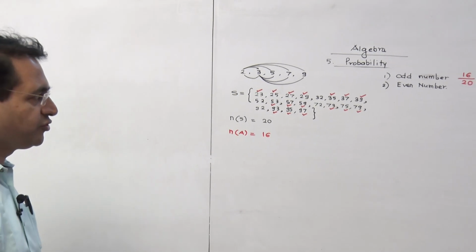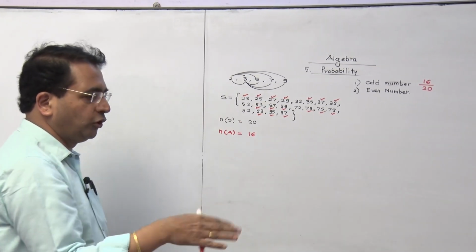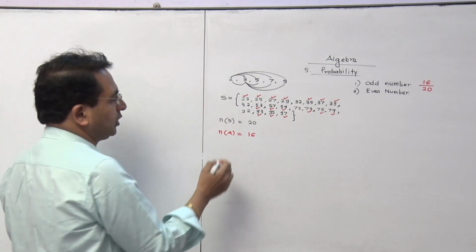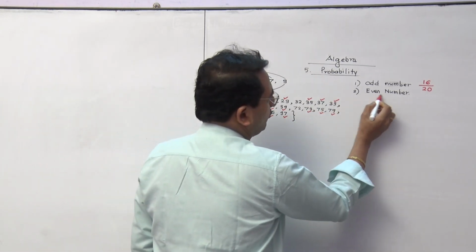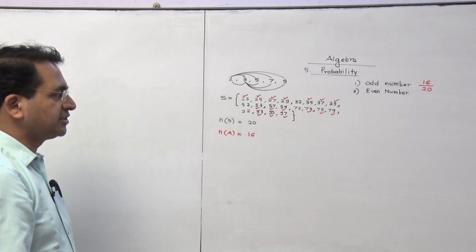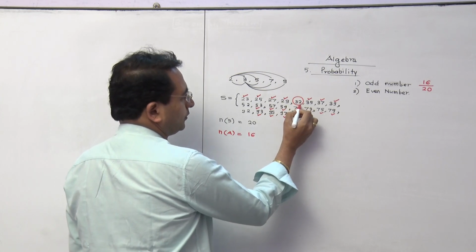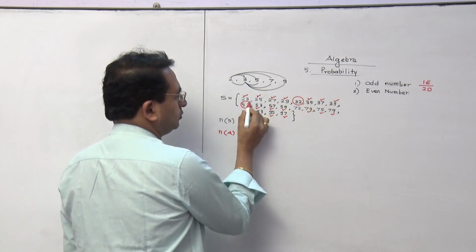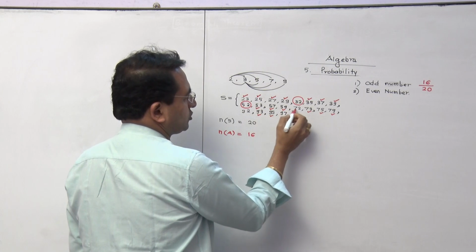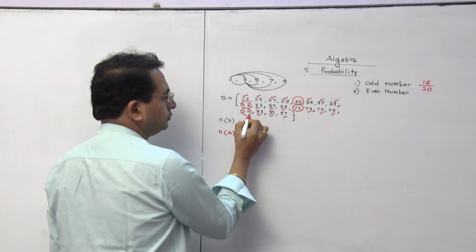These are the things which we are supposed to write. I am not writing everything, I am just giving you the idea of what to do in the exam. Now they have given one more condition, even number. Now what will be even numbers? Selection is very easy. It is going to be 32, then 52, 72 and 92.